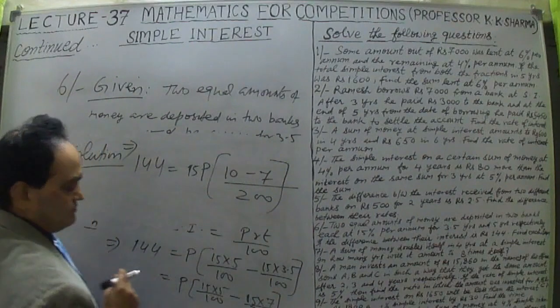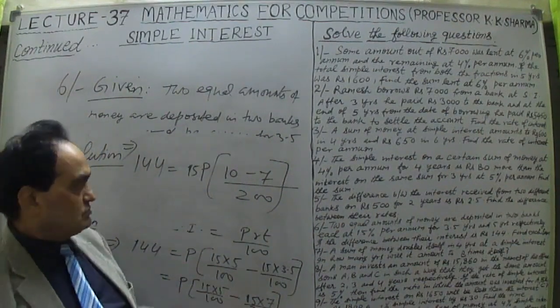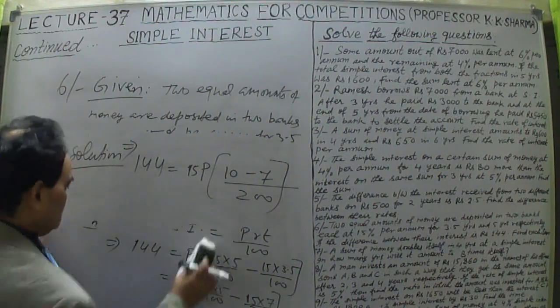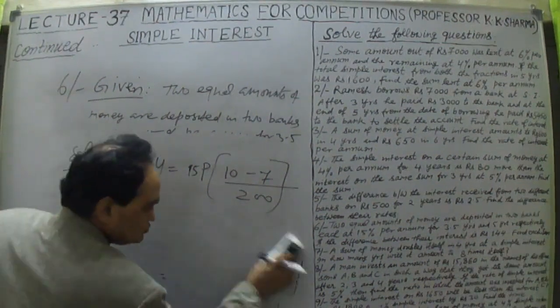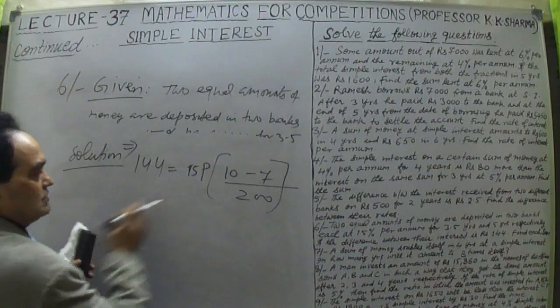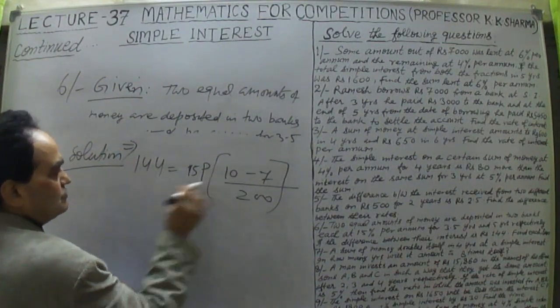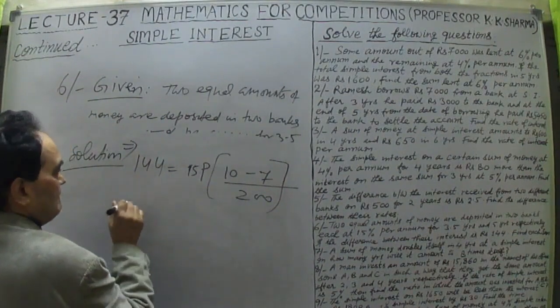10 minus 7. Why? Because this is 5 to your 10, 200 LCM. Right? And then 200 divided by 100 is 2. 2 into 5 in the numerator. 10 and minus 7 is there in the second case. So here P is equal to, therefore this is 3 upon 200.